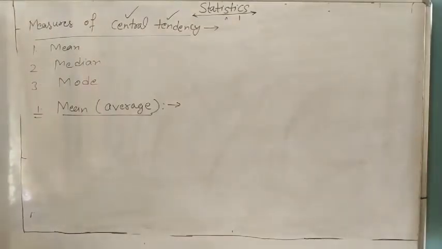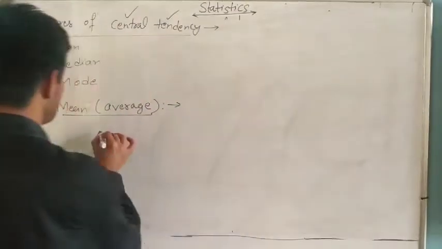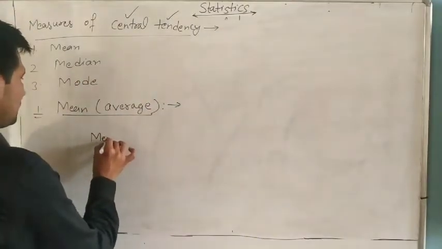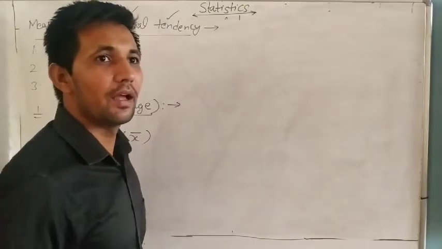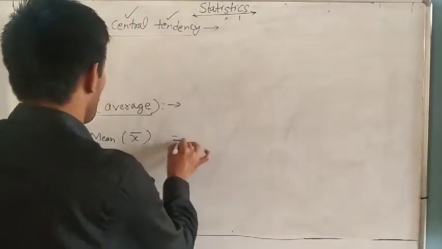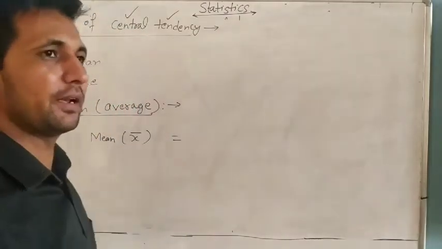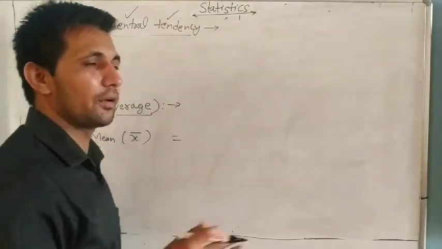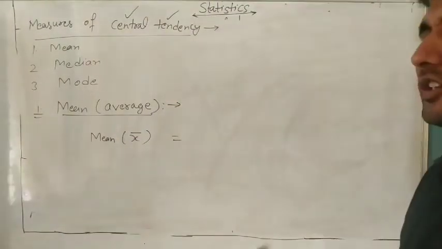Understand or no? And mean can be denoted by x bar. What is x bar? So mean x bar, how will you find? First note down the formula and I will explain it. Because these are not in our syllabus, you only have to remember the formula and practice one or two questions.